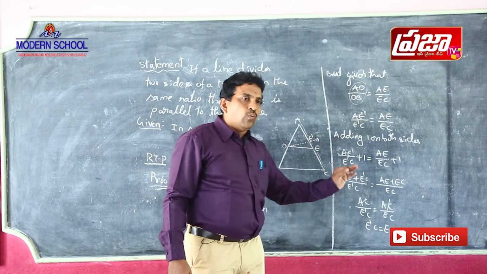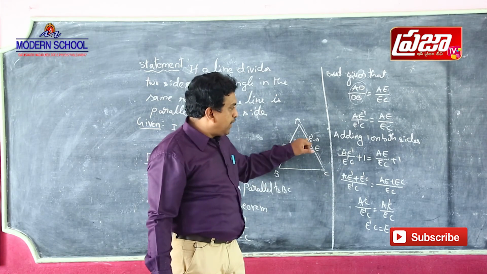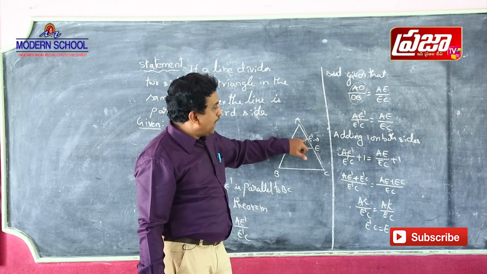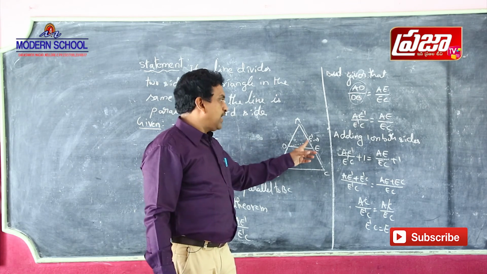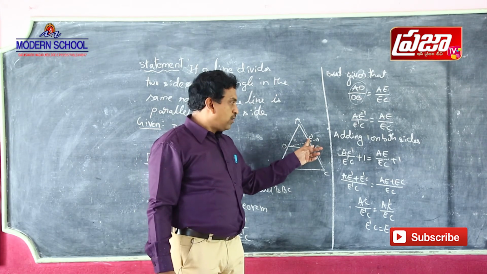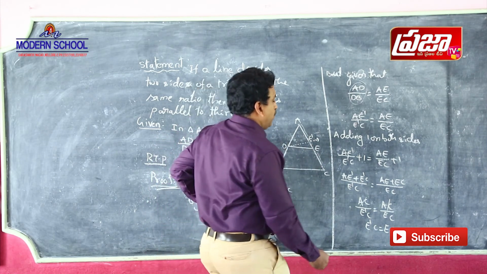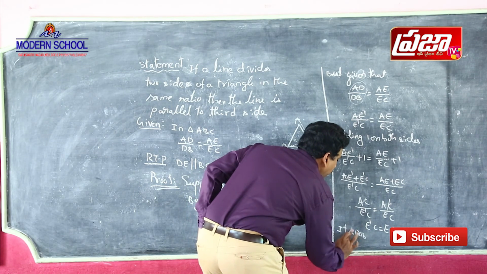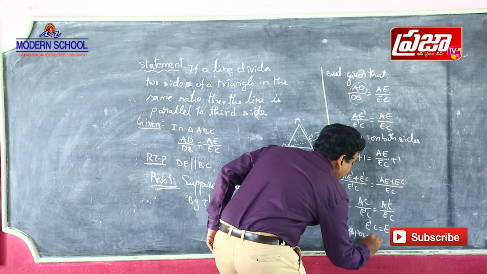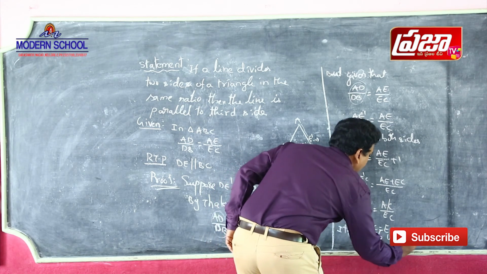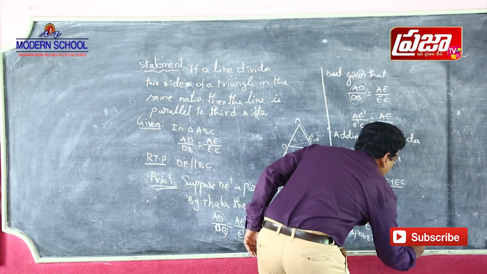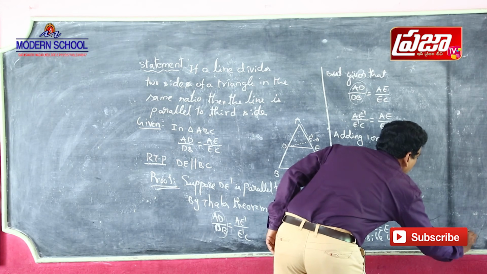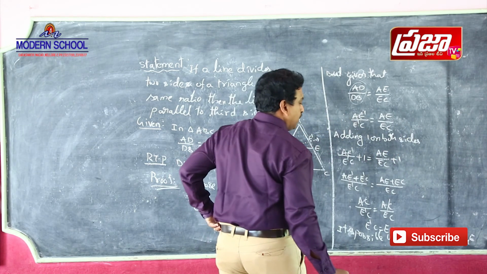So whatever DE dash we drew parallel to BC is nothing but DE. It is possible only when E dash coincides with E.